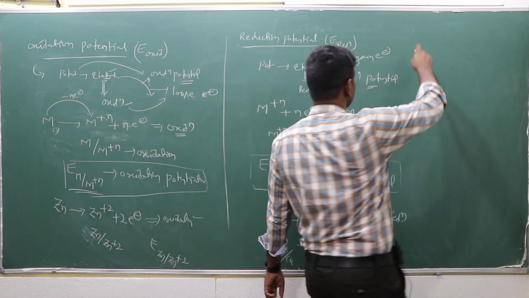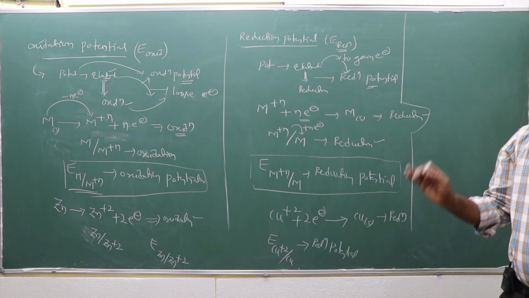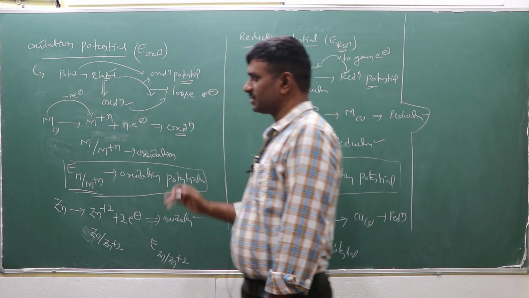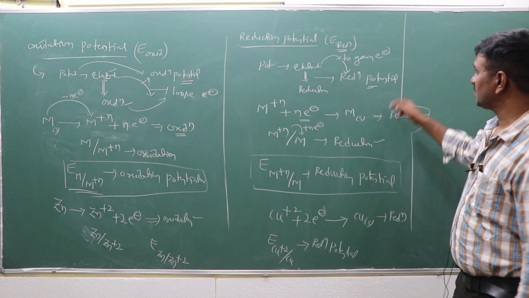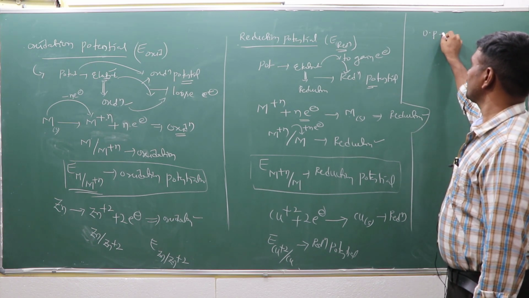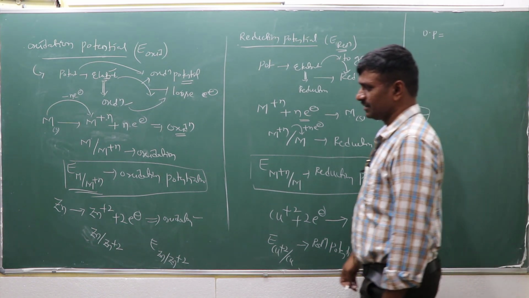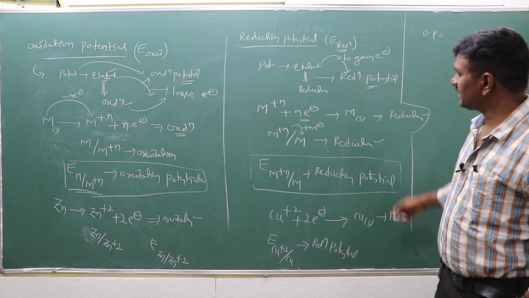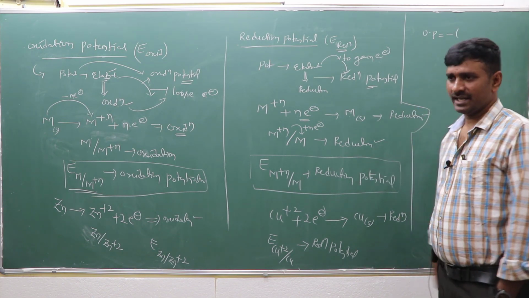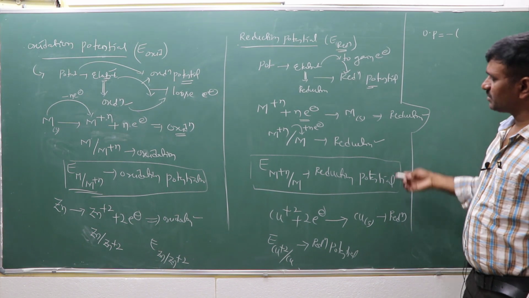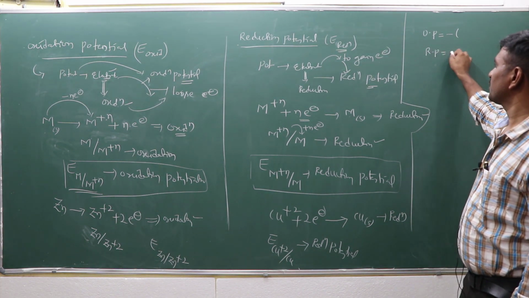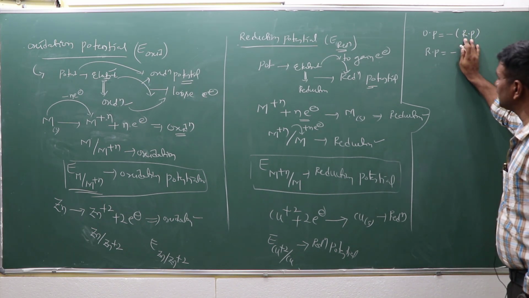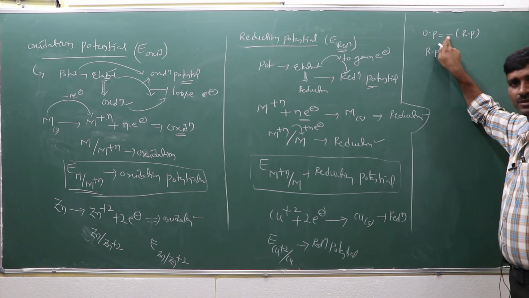Now, conversion of the oxidation potential to the reduction potential is possible, and reduction potential to oxidation potential is also possible. An oxidation potential is converted to the reduction potential by putting the minus sign. Similarly, the reduction potential value is converted to the oxidation potential by putting the minus sign before it.